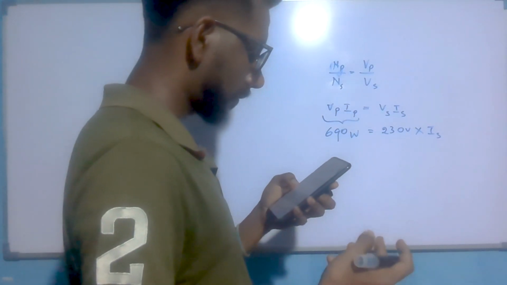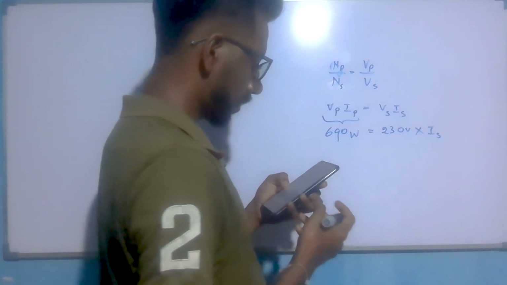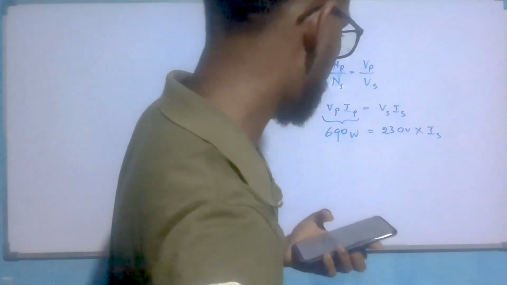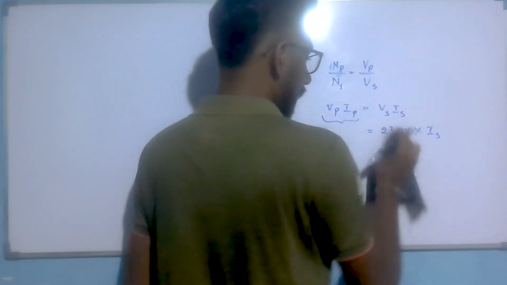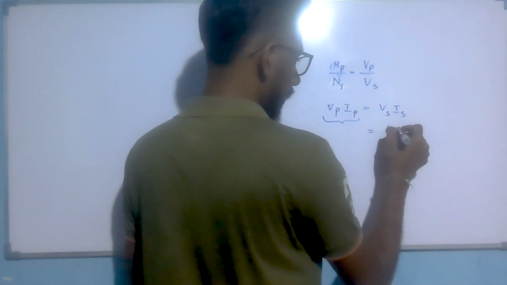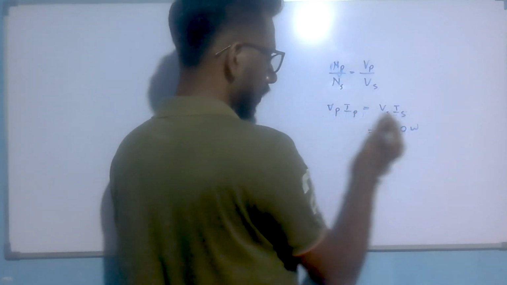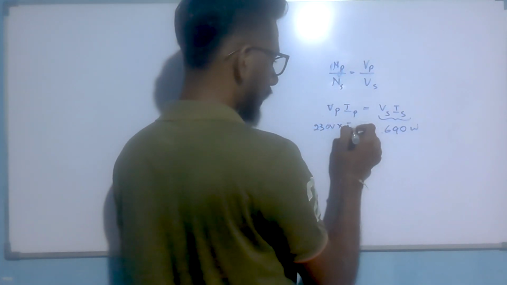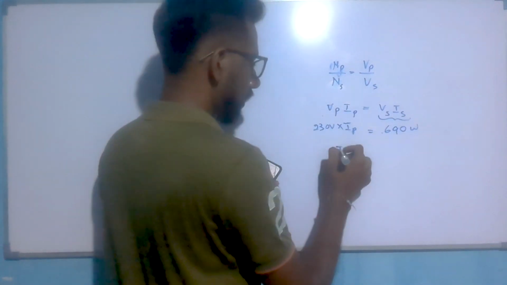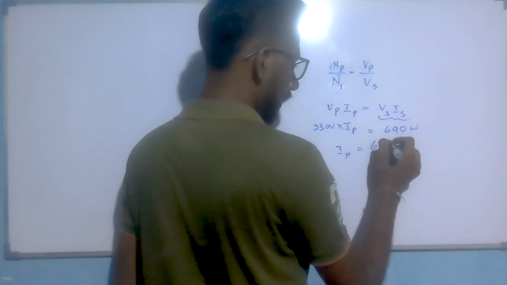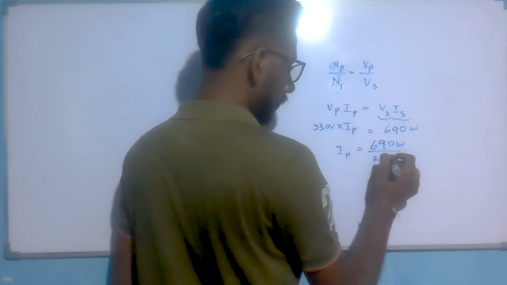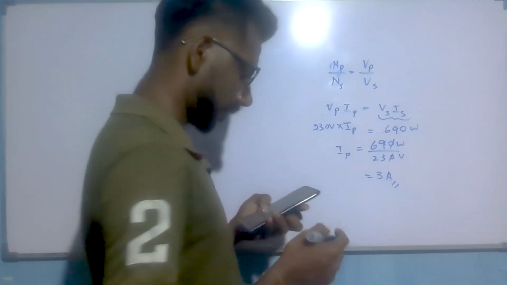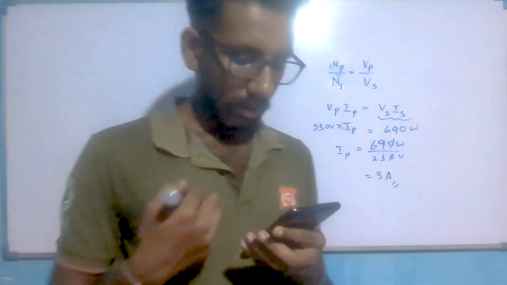Transformer is supplied with the power of 690 watt from a supply of 230 volt. How much is the current supplied to the coil? Current supply. 690 watt is here. So here we have 230 volt and they are asking the supplied current. It means Ip. Now Ip we can get by 690 divided by 230 volt. The answer is 3 ampere. So answer is the third one. Okay, 13th one.